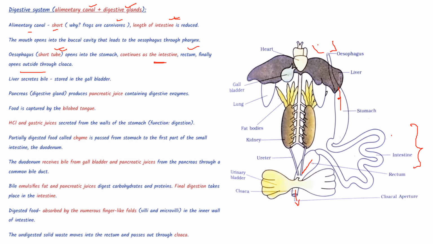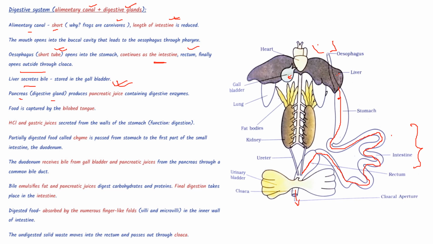So it comes this way to the stomach, all the way through the intestine into the rectum and then moves out through the cloaca. The liver secretes bile which is stored in the gallbladder. This one is the gallbladder and this one is the liver.